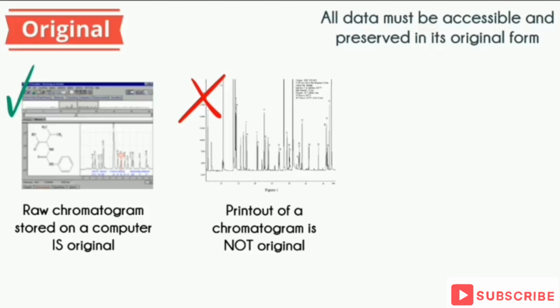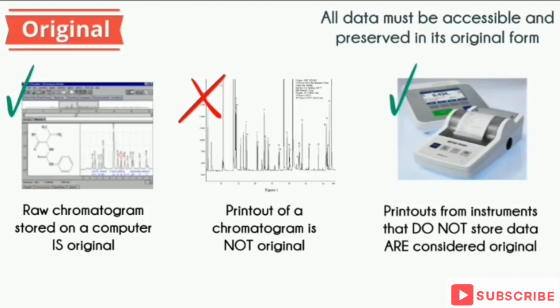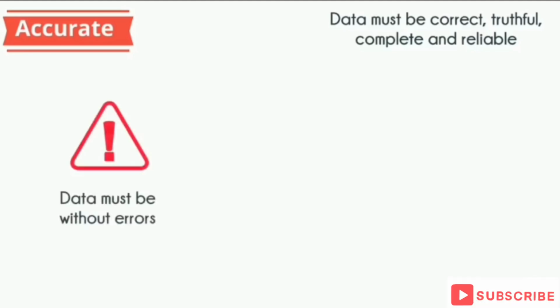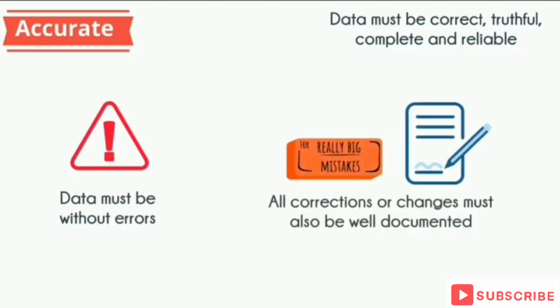However, a printed output obtained directly from an equipment that does not store data, such as a weighing balance or a pH meter, would be considered original data. The last A in ALCOA is accurate. Data must be correct, truthful, complete, and reliable. It must be without errors. Any corrections or changes made must also be well documented.